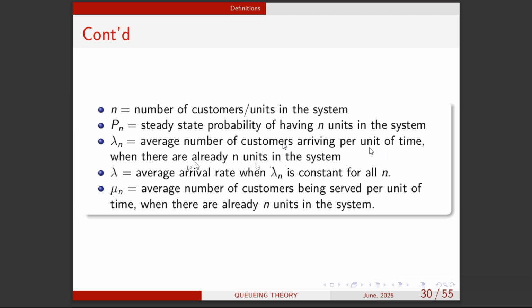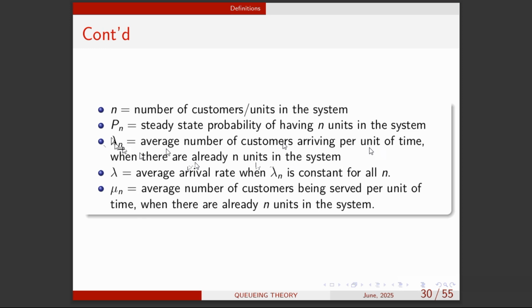So it means that if you have N customers arriving, the arrival rate for each of them is lambda. But when you sum them up, that gives you lambda N. So lambda N, they're having N customers in the system. So their average arrival rate is what? Lambda N.